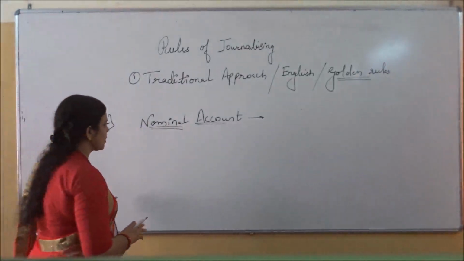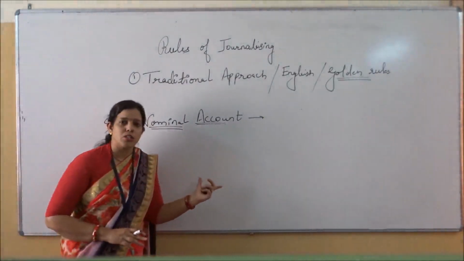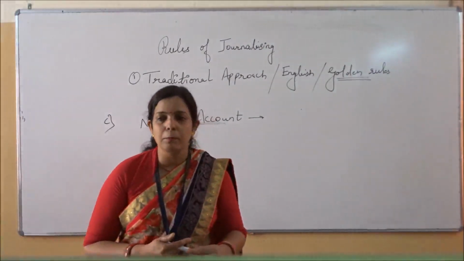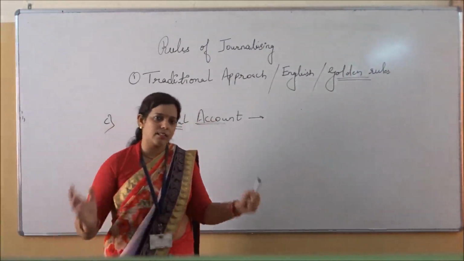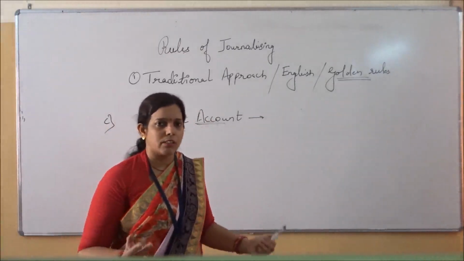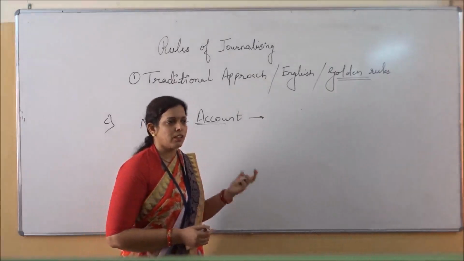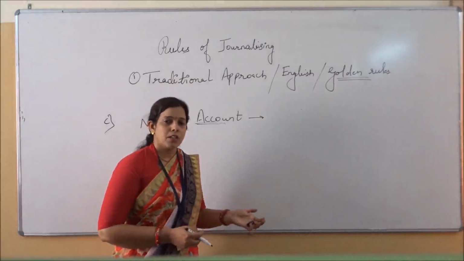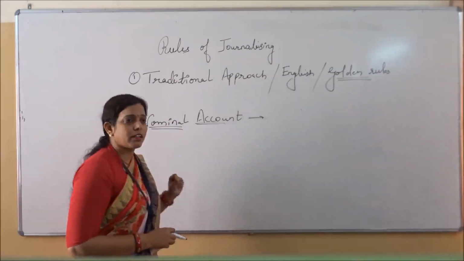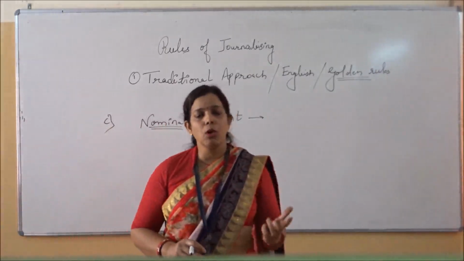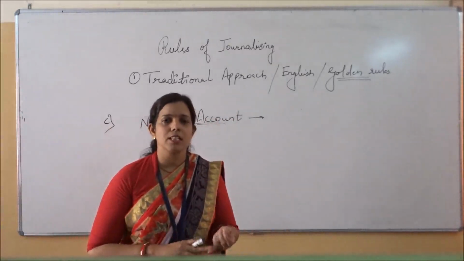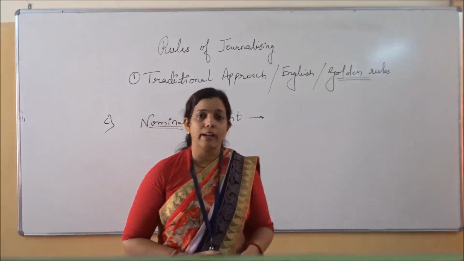So what are the items which come in the nominal account? We have seen real, which covers all the assets except cash at bank. Then personal, where we have seen all the persons, whatever the type of person may be, whether natural, artificial, or representative. Then the nominal account is related to all the small expenses of nominal nature: all expenses, incomes, revenues and gains.